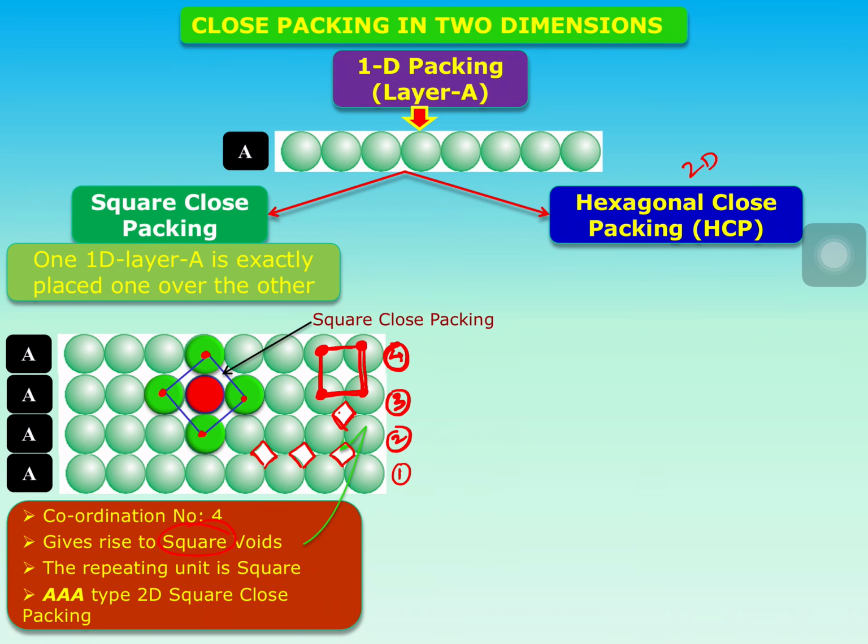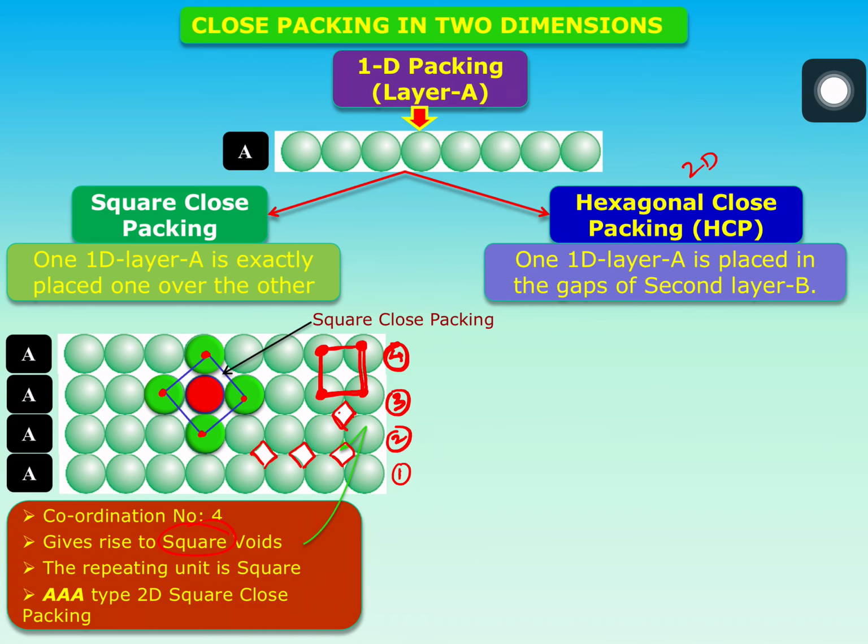So the coordination number we are giving is 4 in the square close packing. In 2D square close packing, if you summarize, the coordination number is 4 and the type of voids formed are square close voids or square voids. Let's move on to the hexagonal close packing.